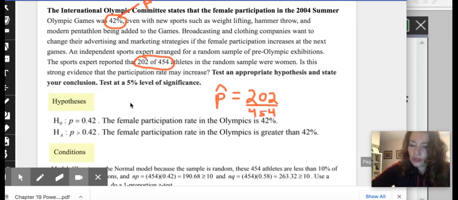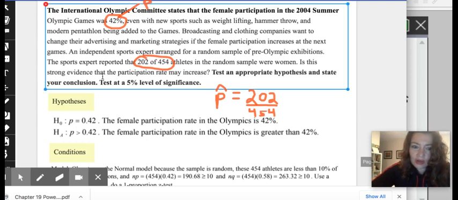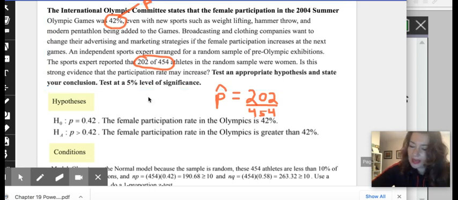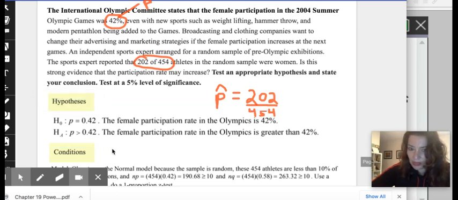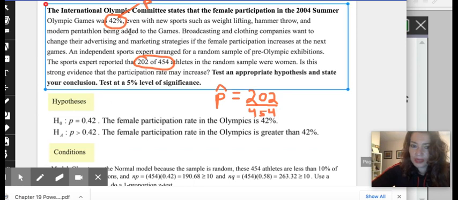Now, our alternative hypothesis, we pull that out from the problem. It says, is there an evidence that participation rate may increase? Increase means that it could be more than 42%. So that will be our alternative hypothesis, which is HA. So we're going to say that P is greater than 0.42. Now, please be careful. In your hypothesis statement, you always put a parameter, never a sample.